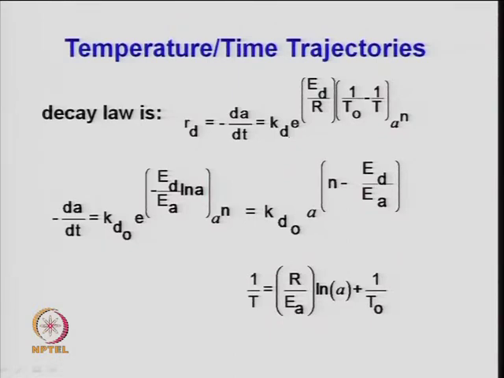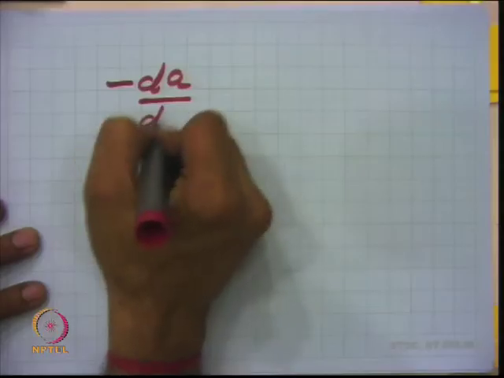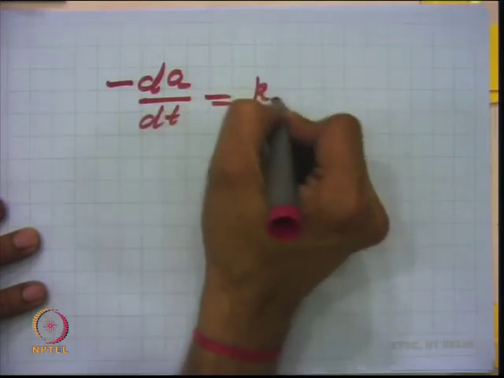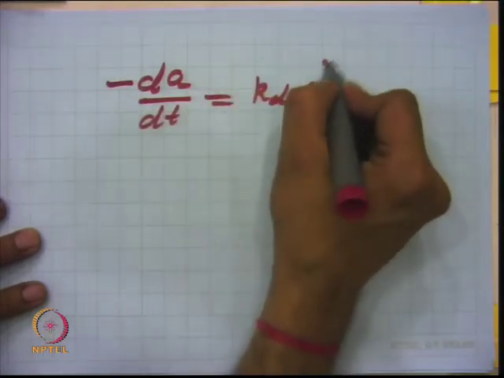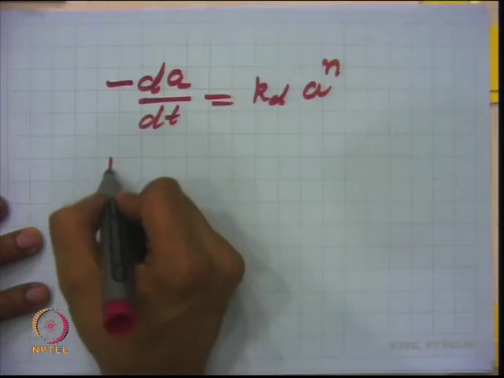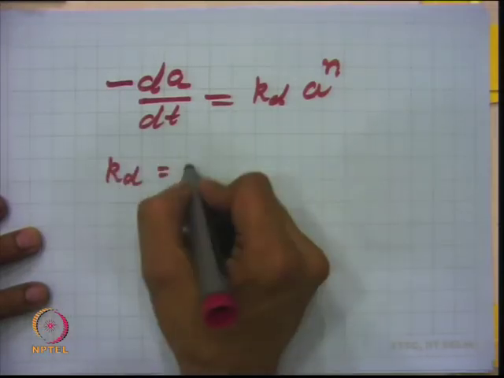So, K d is at some reference temperature, measured at temperature T 0, times e to the power E d upon R times 1 by T 0 minus 1 by T, right, and times A to the power n. So, basically we have written our deactivation equation: minus d A by d t is equal to K d times A to the power n, and K d can be correlated just from the Arrhenius equation.